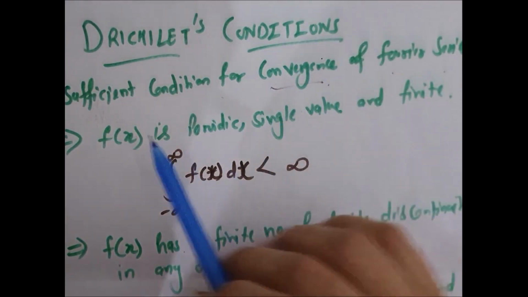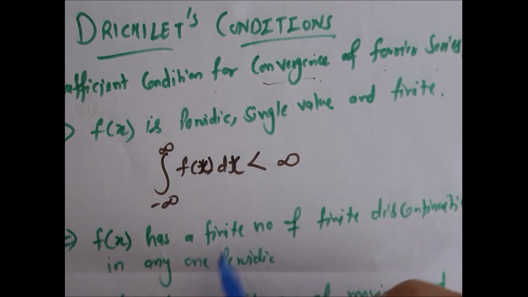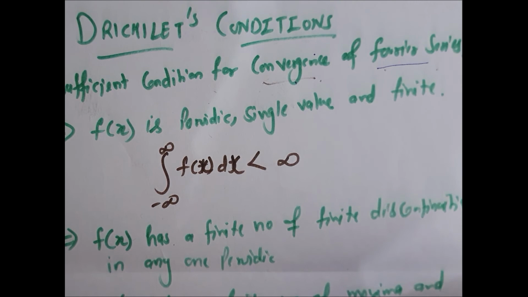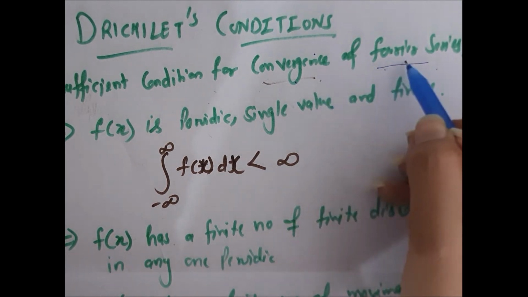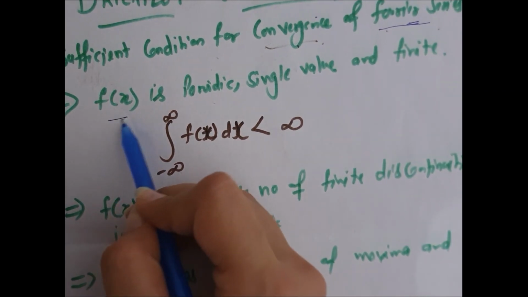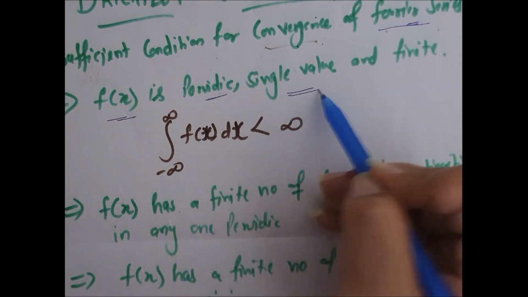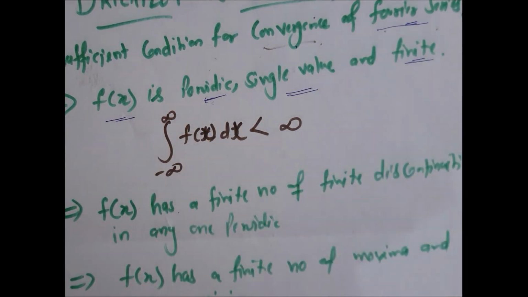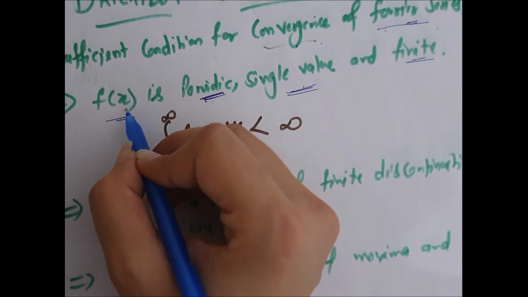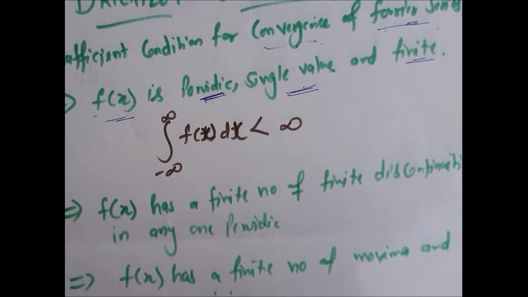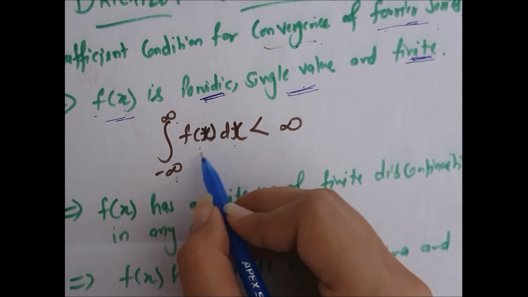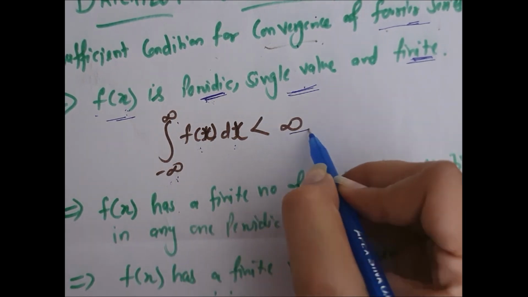Now the Dirichlet conditions. If f(x) follows these three conditions, then it can converge to a Fourier series. If f(x) doesn't follow one of the conditions, then it can't converge to a Fourier series. Let's find out what these conditions are. f(x) should be periodic, single valued and finite. In previous examples we have also said that f(x) is periodic. Single valued means if we put any value of x, then f(x) comes out to be a single value, and it should be finite. It means that the integral from minus infinity to infinity of f(x) dx should be less than infinity.